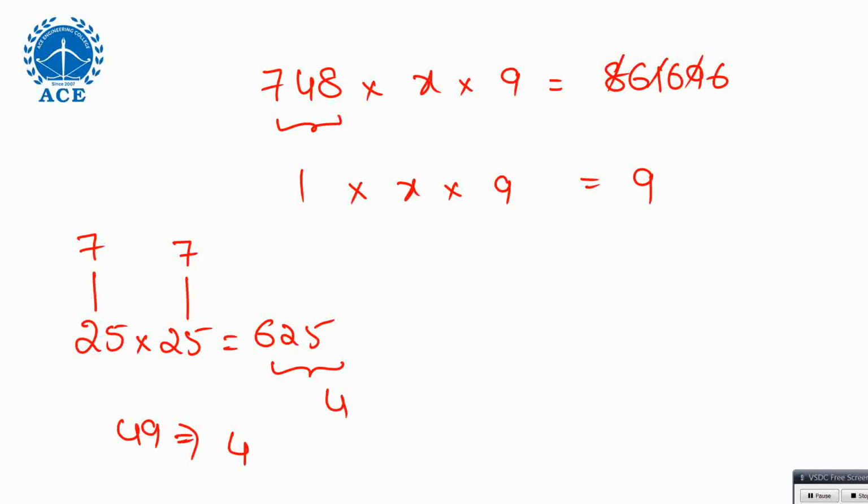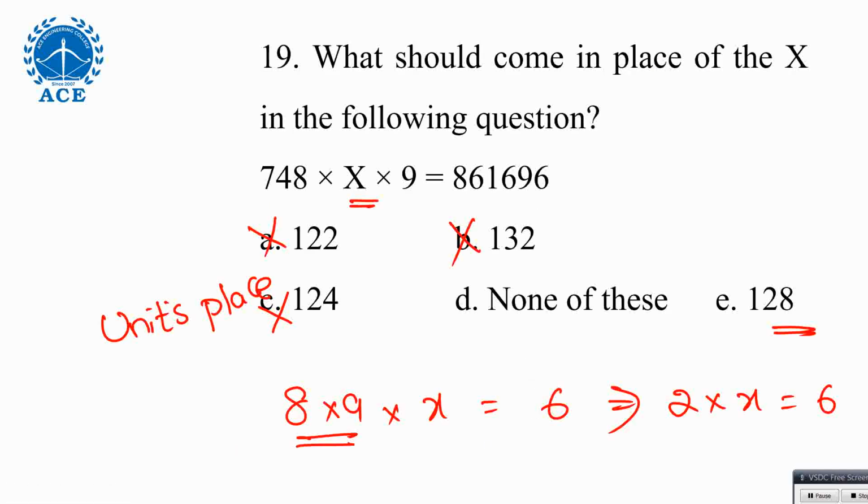Okay, but here, sir, the reason you are not applying the trick is, the problem is when 9 is there, whatever x may be, x is 1 or 2 or anything, it will generate 9 only as sum of digits. If x is 11, let us say, or x is 12, 12 into 9 is 108. 1 plus 0 plus 8 is 9. X is 2, 18, 1 plus 8 is 9. It will generate 9 only. Okay, this method is not helping for this question, but this is also one method available where you can utilize the sum of digits concept. Sum of digits for this one and this one should match. Okay, fine. But we don't have other things, so we have to divide by 748 and 9 only.